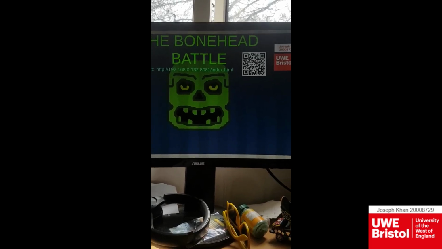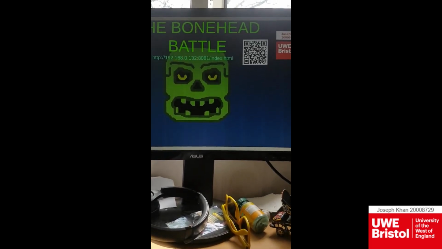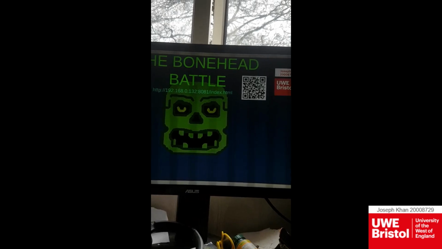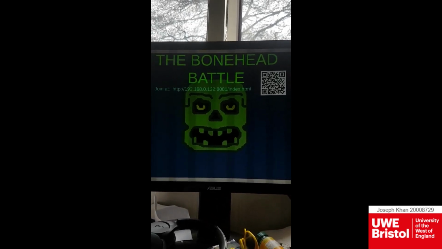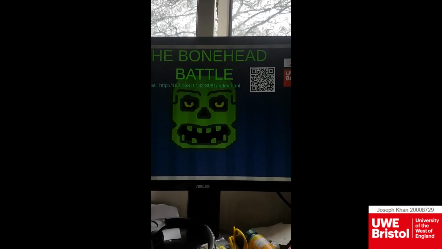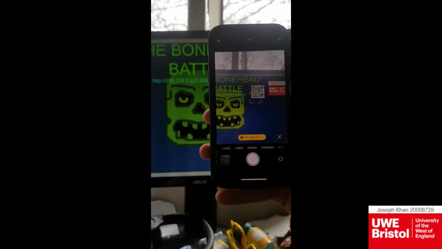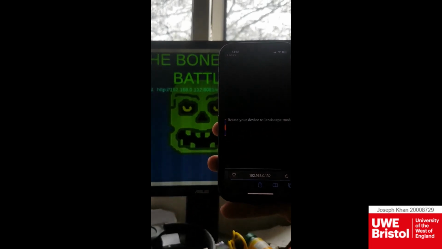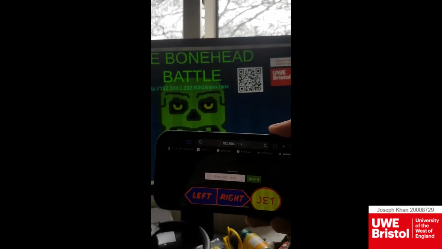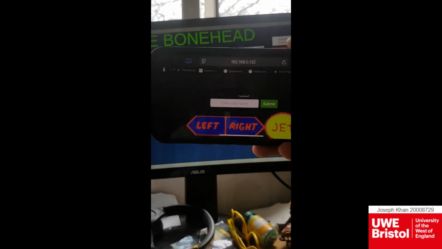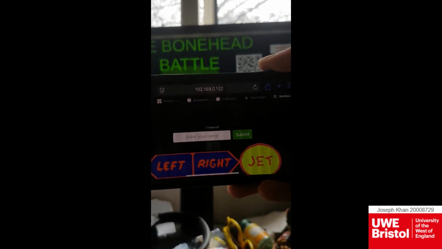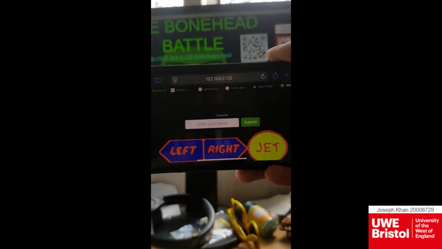Here is a demonstration of player connecting. The QR code and URL both link to the web page controller, so joining is as simple as scanning the code with a smartphone, taking users to this page. Here, a name can be entered and submitted before an avatar appears in the game world.